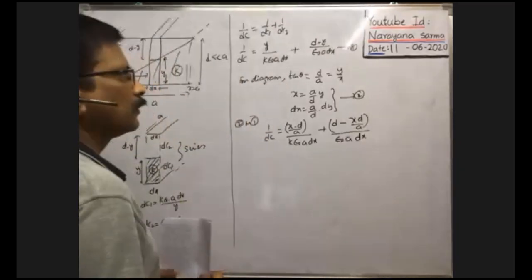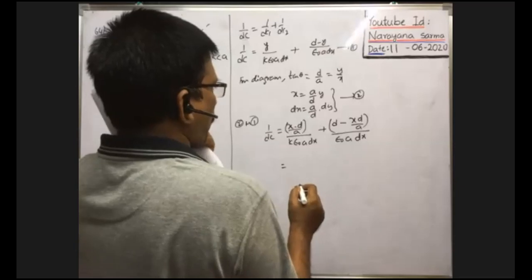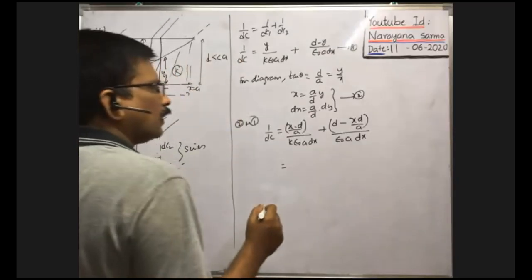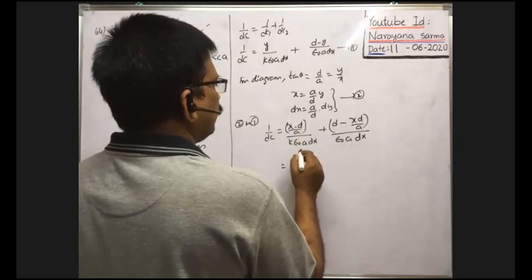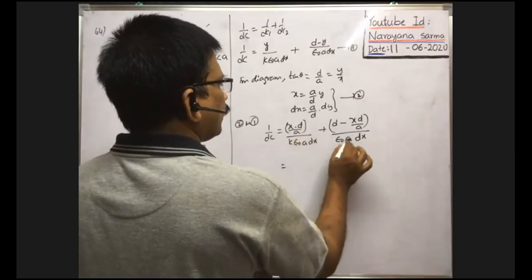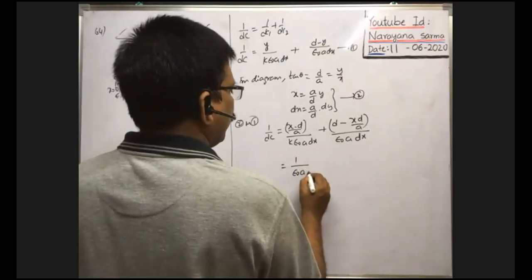That's all. Therefore, take the LCM in this. We have to integrate in terms of x. So here we can take 1 by epsilon naught A dx common.